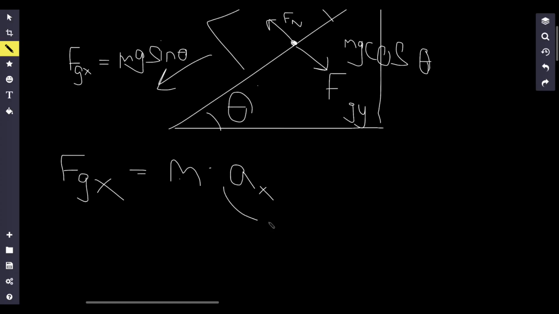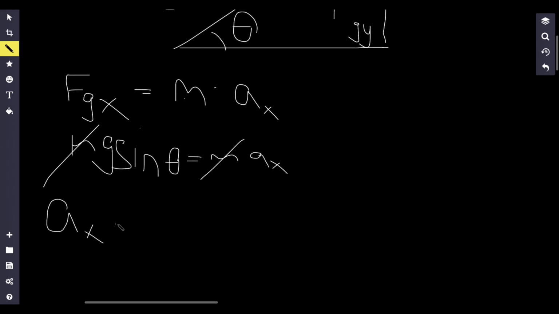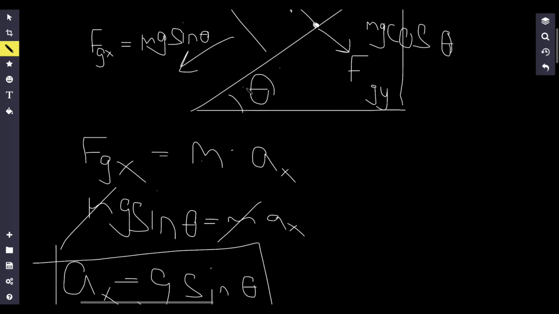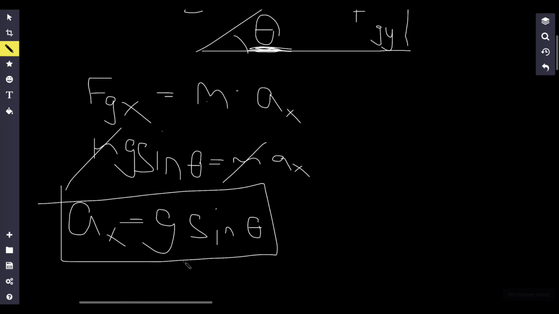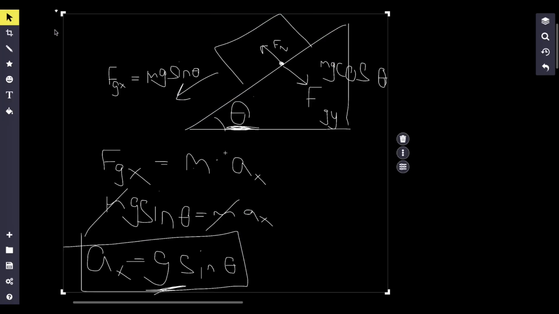So if I try to solve for my acceleration, I know my force in the x direction is mg sine theta. Mg sine theta is equal to mass times acceleration in the x direction. The masses cancel out, and I get that the acceleration in the x direction is equal to g sine theta, meaning that the acceleration is not dependent on the mass. Rather, it's dependent on this angle, or gravity, but if we're assuming the object is on Earth, that's a constant, so it's only dependent on this angle. I have a full video, probably linked in the description, for problems involving things like this. So if you want to, go check that out.